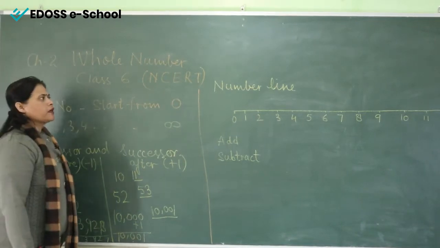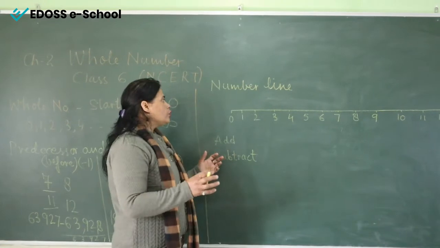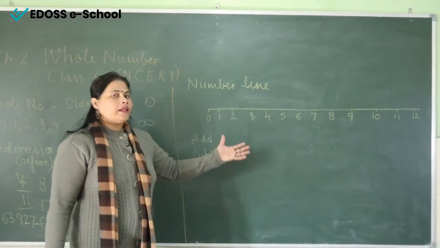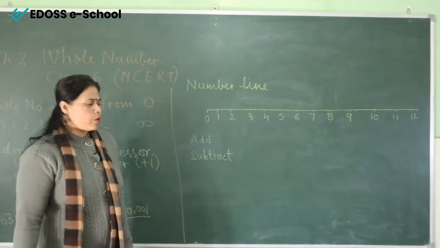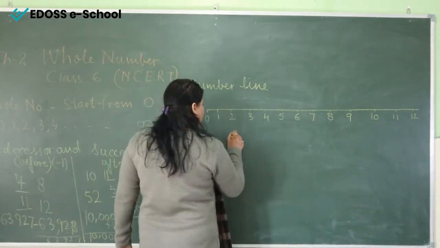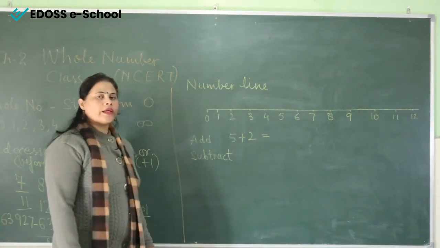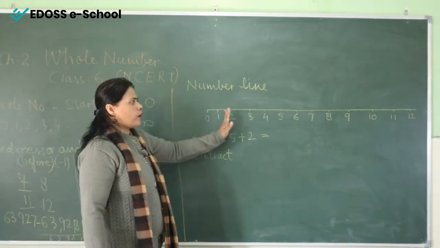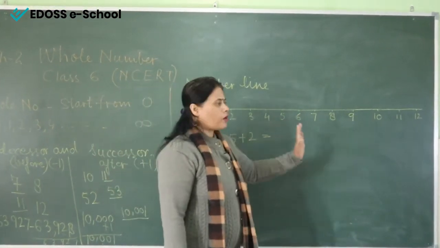Now come to the next, number line. If I am talking about the number line and you have to plot numbers on it, first of all I will take the operation add. If I am asking about 5 plus 2 and you have to show this on the number line, first you have to draw the number line and write down the numbers from 0 to 12.